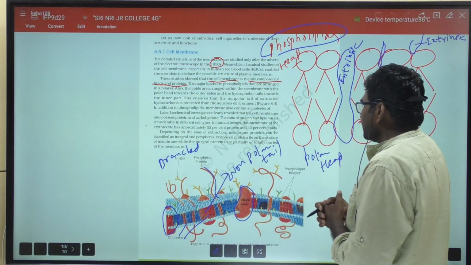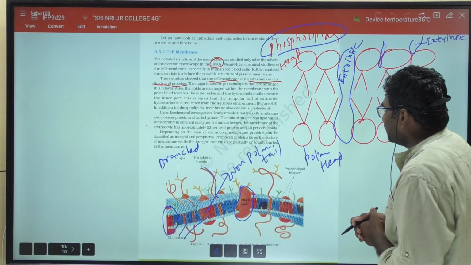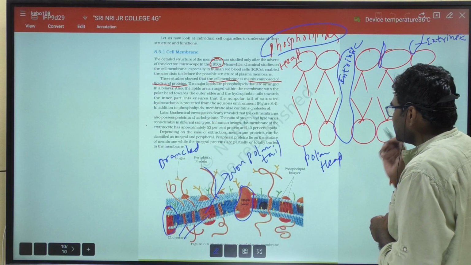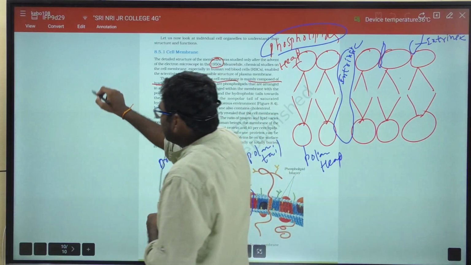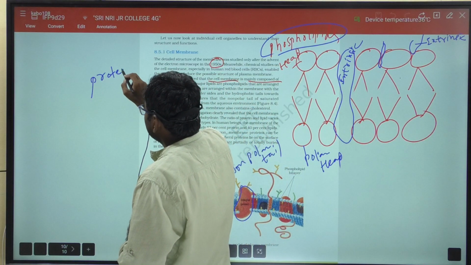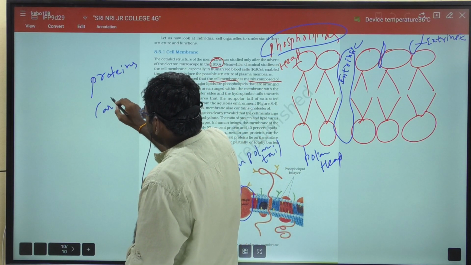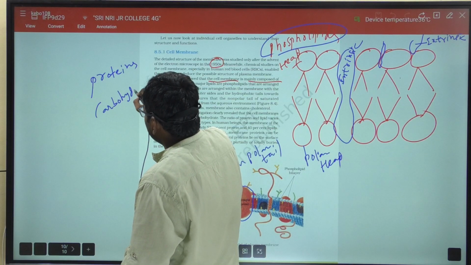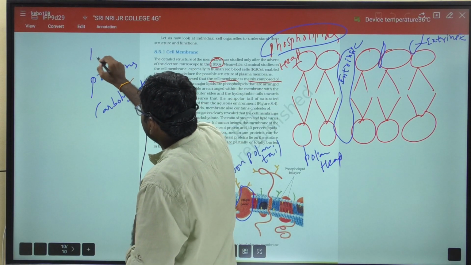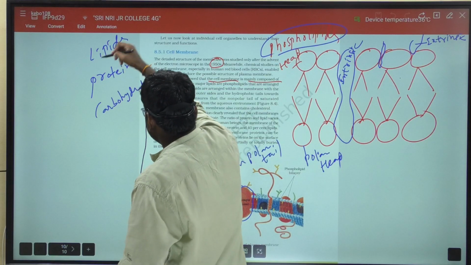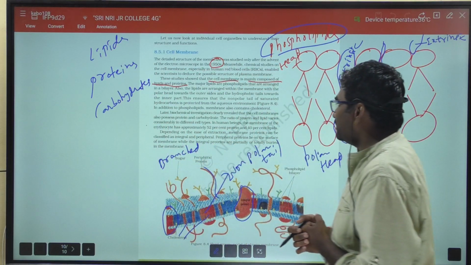So later biochemical investigation clearly revealed that cell membranes also possess proteins and carbohydrates. So lipids, proteins and carbohydrates are there.